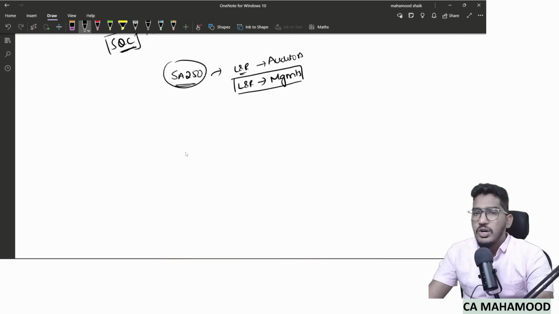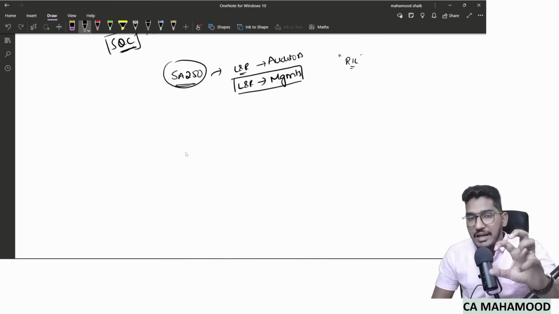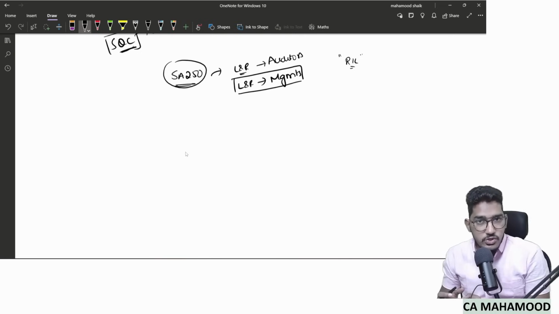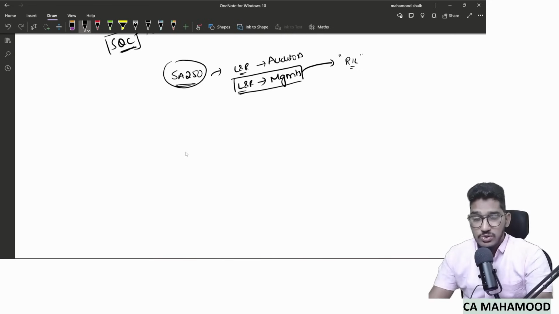For example, if you are conducting the audit of some company, assume Reliance Industries Limited. As we all are aware, when any business is being run, they need to do the business after complying with so many laws and regulations. Yes or no? So that is what the laws and regulations we are referring to. So this particular standard is talking about the auditor's responsibilities relating to laws and regulations which your client has to comply with.